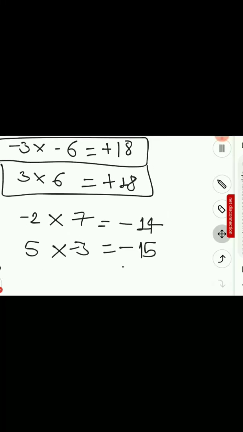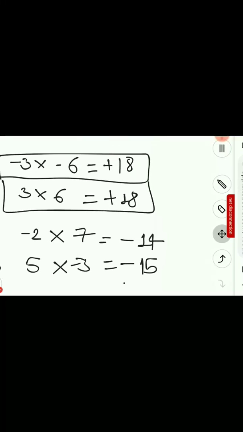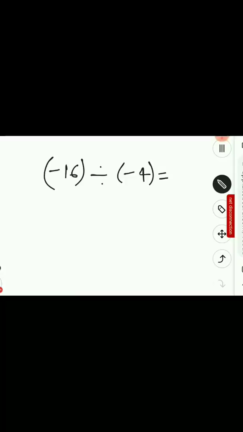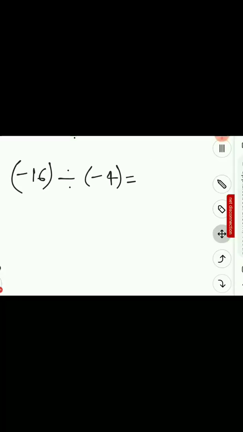Okay, and the same rules follow in division as well. If I have minus 16 divided by minus 4, the answer will be 4.